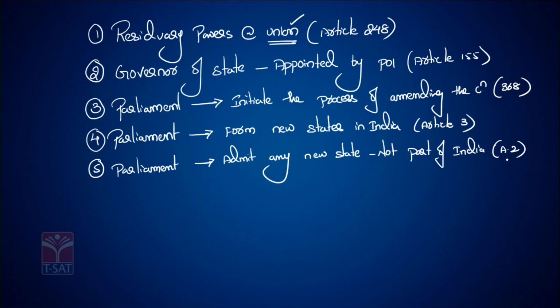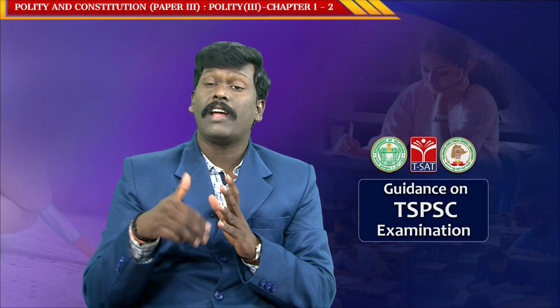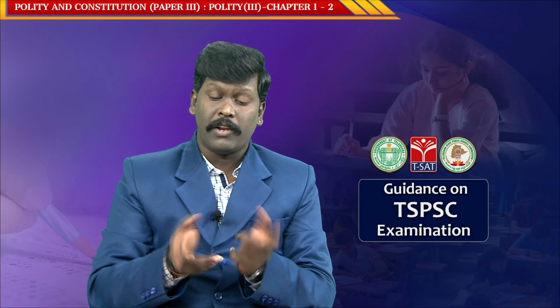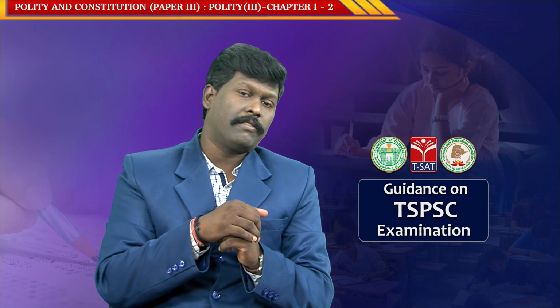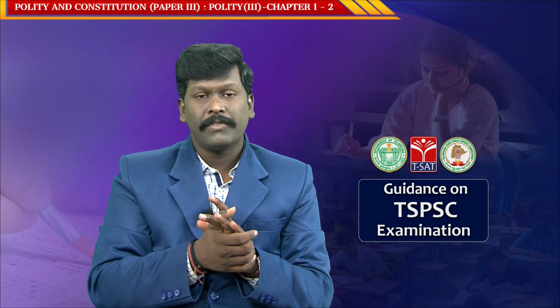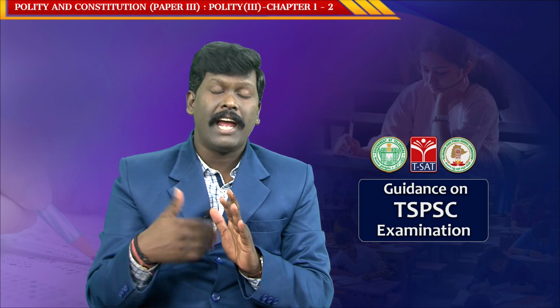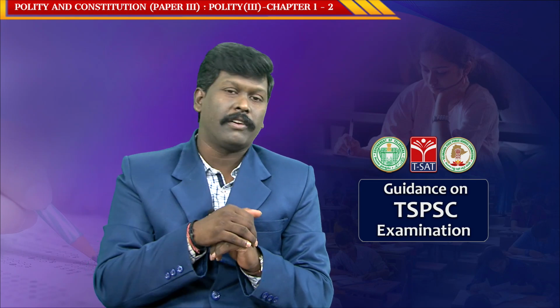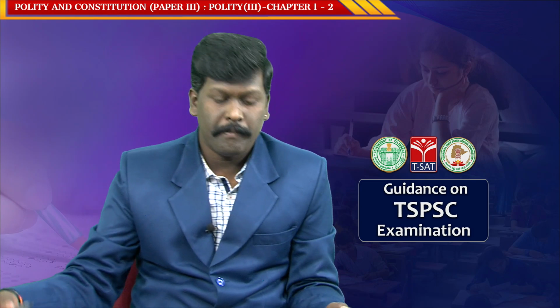Article 2 says it is the Union which has the authority to admit a new state which is not part of the Indian Union before. Parliament may by law admit or establish any new state which is not part of the Indian Union before.